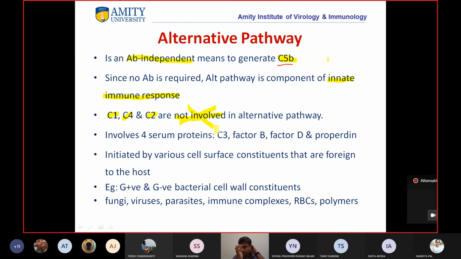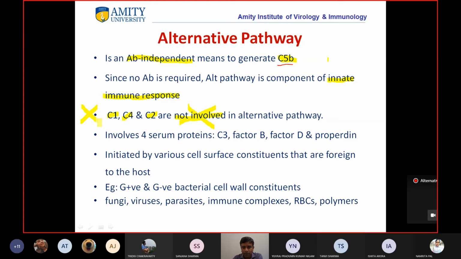So you can understand, in the classical pathway it started with C1 binding to antibody, which activated C1R, which activated C1S; C1S acted on C4, and then it acted on C2. But all these proteins are not involved in the alternative pathway.